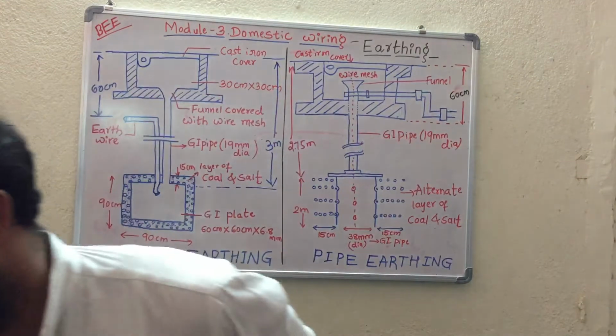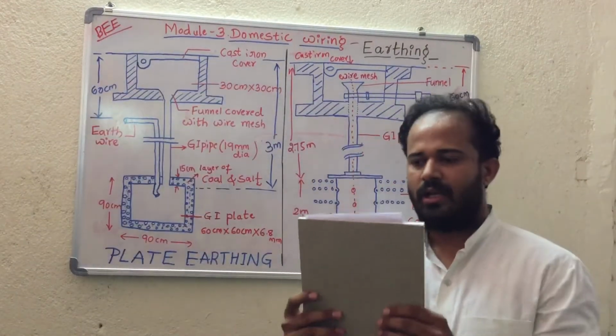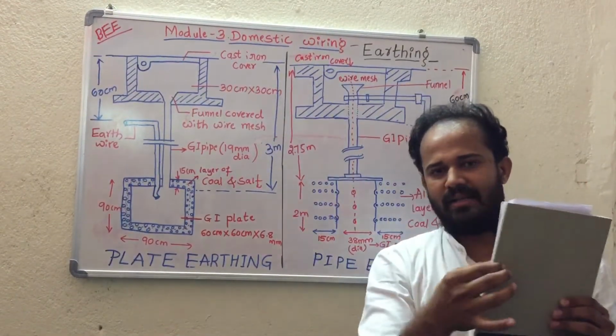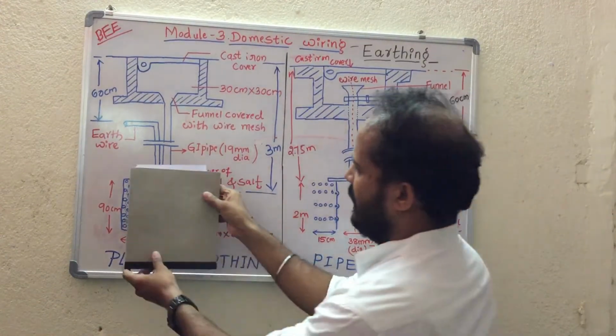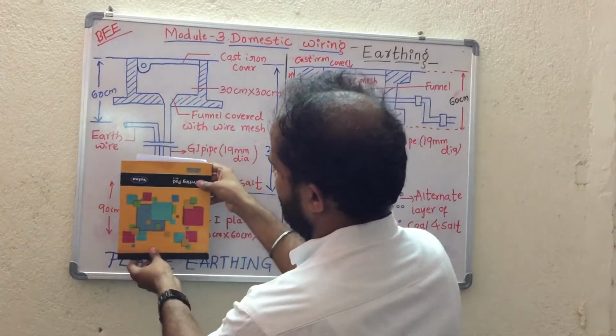So it is just like this. The plate will be like this. Okay. So its length, breadth and its thickness. Thickness is supposed to be 6.8 mm. This particular plate kind of structure will be placed.